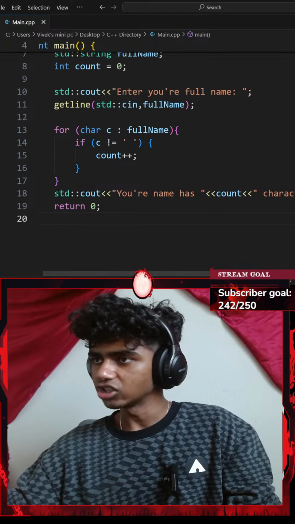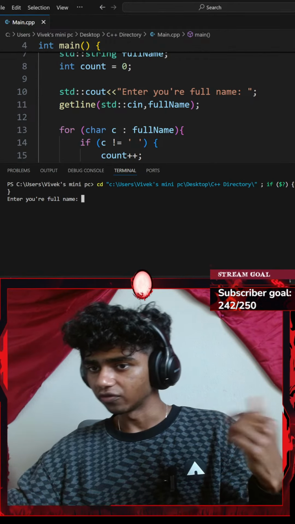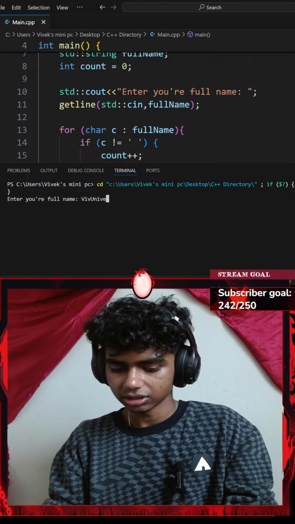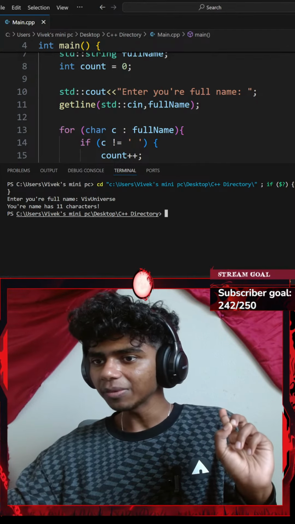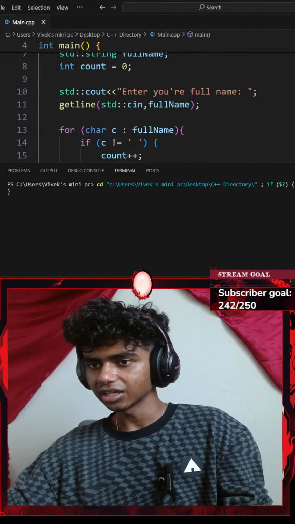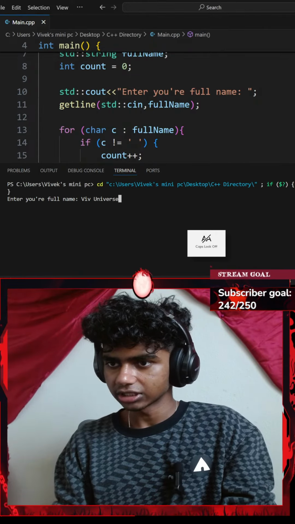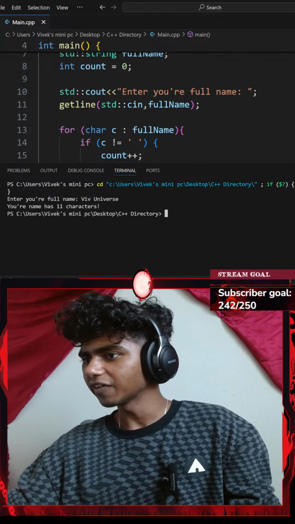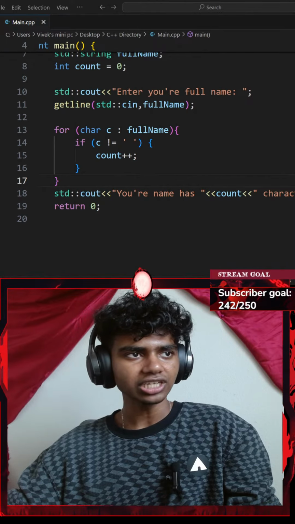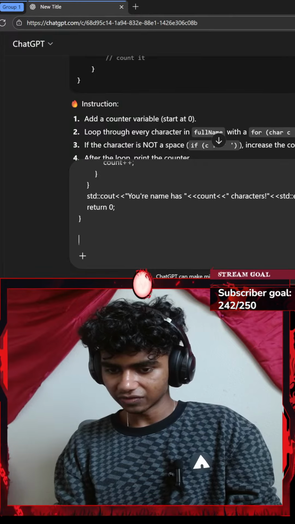Now if I were to hit Ctrl S to save the code and run the command, enter a full name, let's go with something like Viv Universe. If I run the command, your name has 11 characters. What if I went with something like Viv space Universe? 11 characters, perfect. Okay, let's go with Control A, Control C. This actually makes so much sense. I'm actually glad I got this question. Okay, let's paste it, go with Shift Enter.